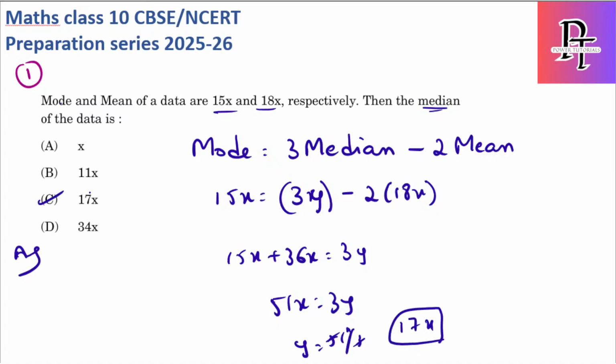See, this is a very easy question. You just have to use that empirical formula, because two values they have provided, they are asking the third value. Simply substitute those two and get the third value. Hope it's clear.